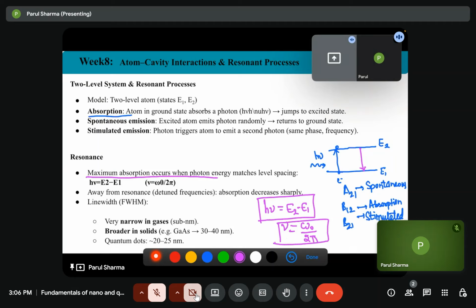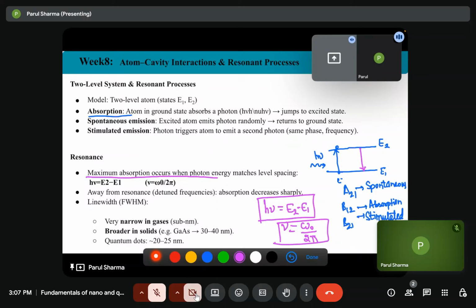And away from resonance, we saw in the previous lectures also, when we were discussing these things, when the material will be transparent or reflective. At that point also we talked about the maximum resonance occurring when the photon energy equals the energy level spacing, and away from the resonance, that is the detuned frequencies,